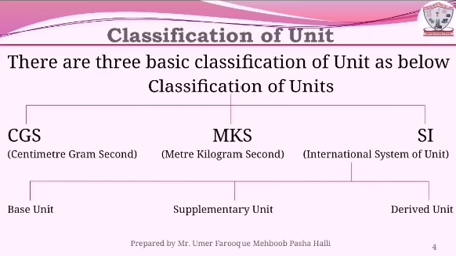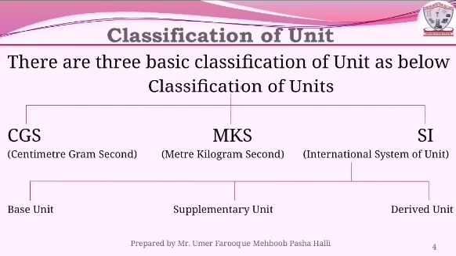Length is always measured in the meter, denoted by the symbol m. Mass is measured in the kilogram, denoted by kg. Time is measured in the second, denoted by s. Electric current is measured in ampere, denoted by A, etc.